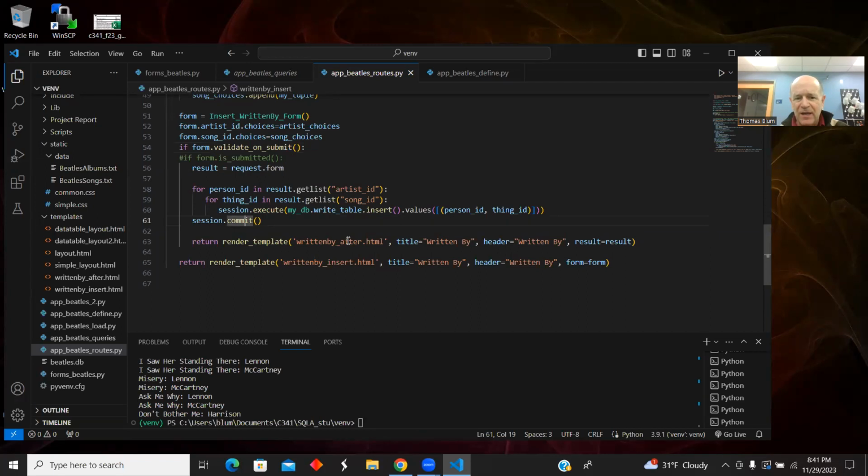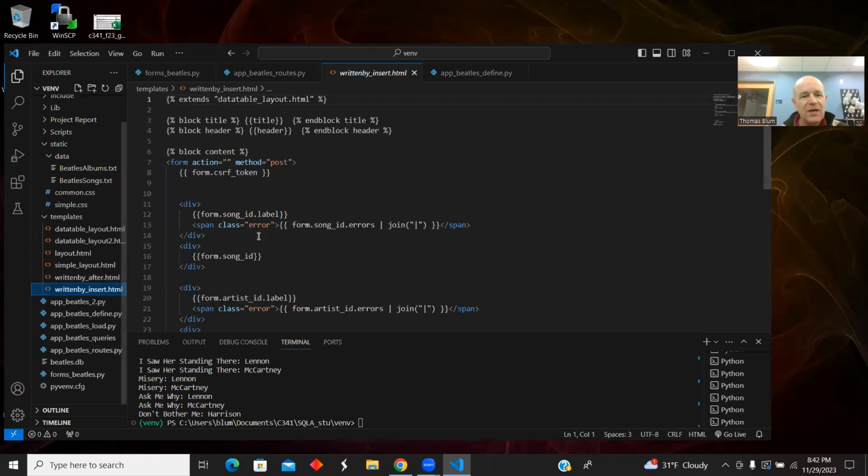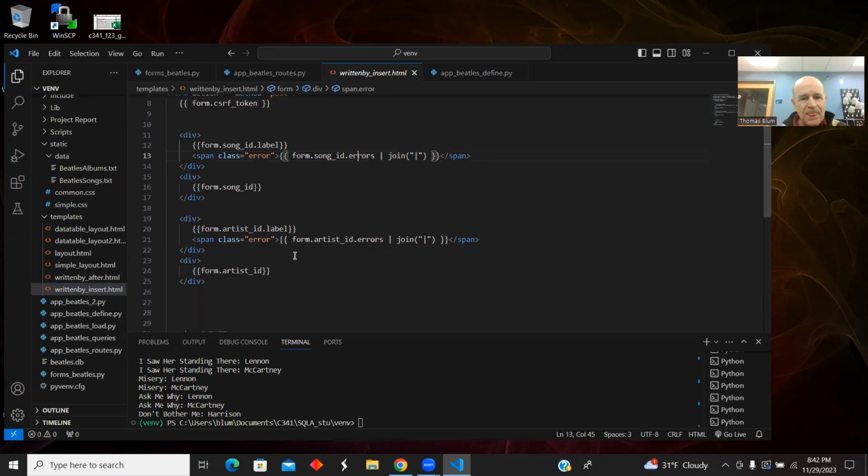And then I made a sort of response or handler table called artist written by. And that's just going to show a big long list of IDs. And then insert is setting up the form, setting up the first multi-select for the artist, the second for the song, or vice versa, and the submit button. So that's what we'll see in the form, the written by. So show me the form written by insert. It just says I'm going to do multi-select. I'm just going to have this song ID thing, which we know happens to be a multi-select. And same thing for the artist and the submit button.